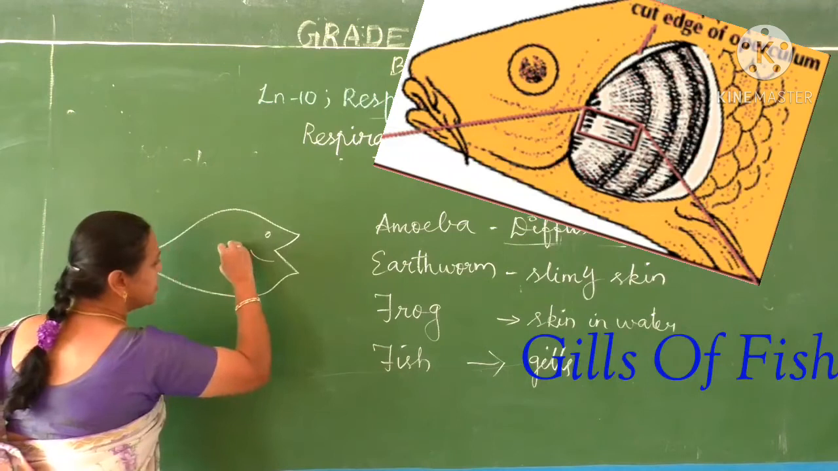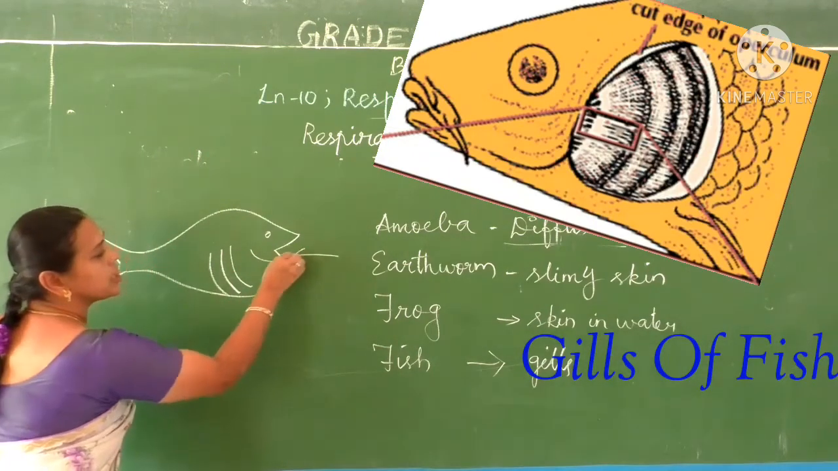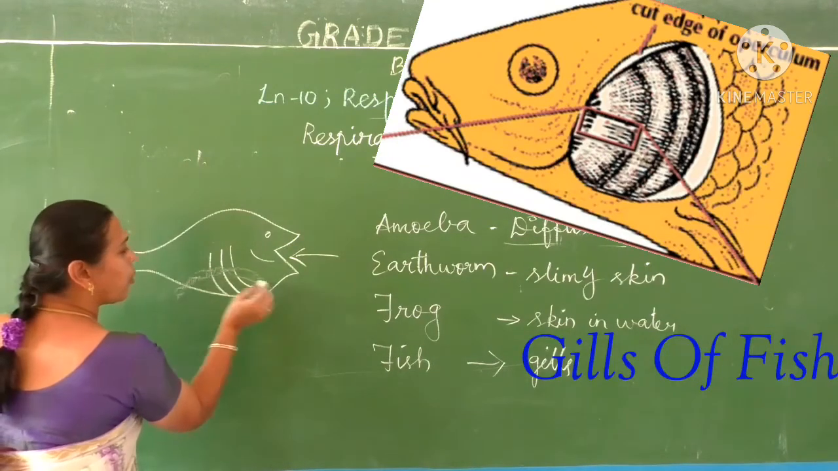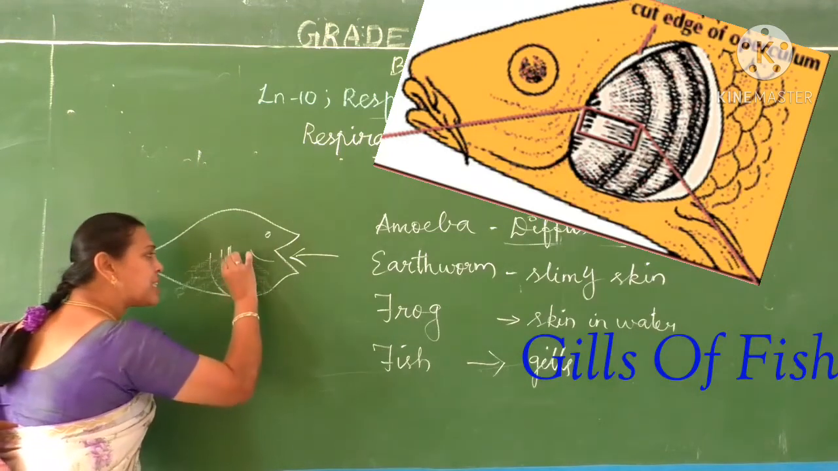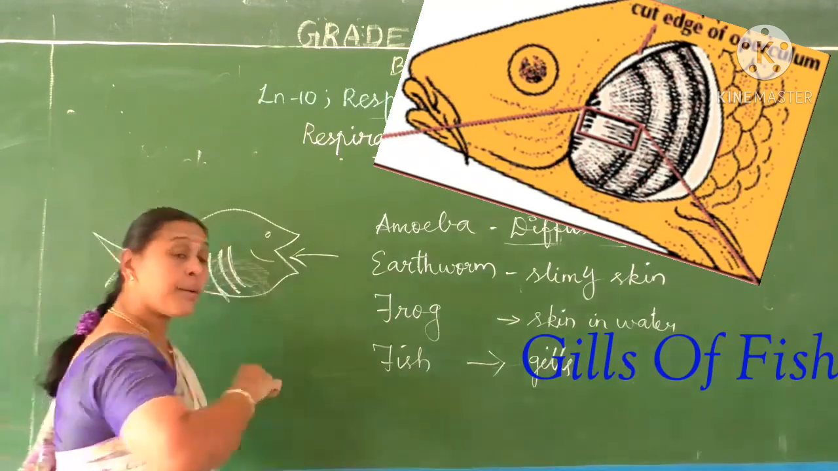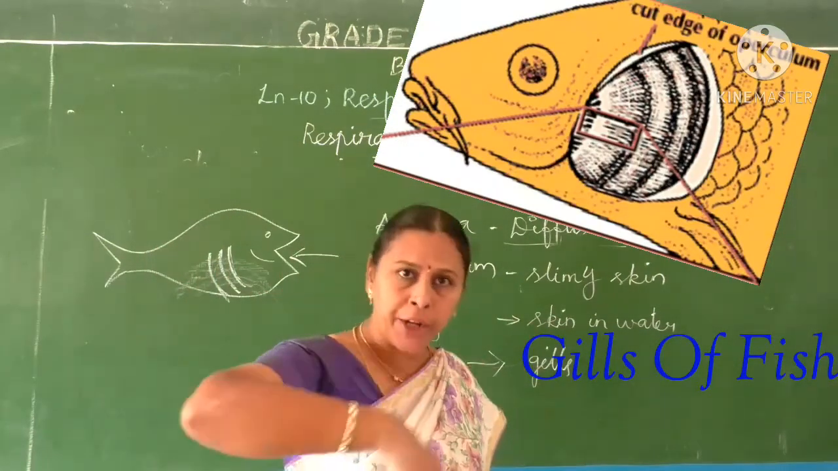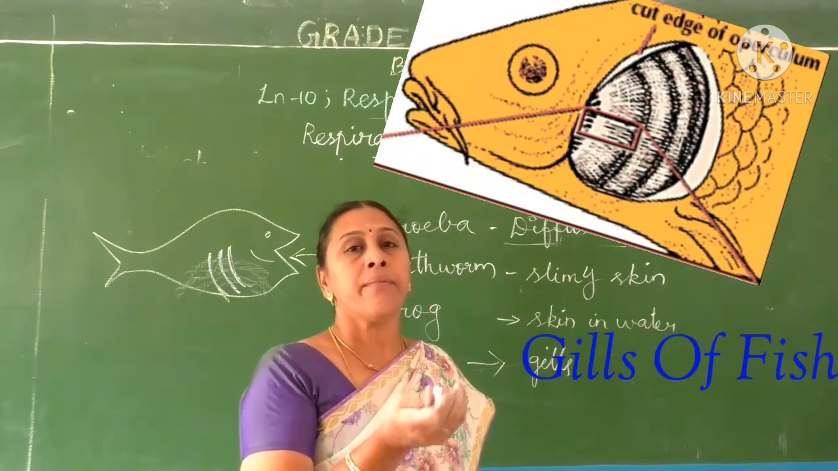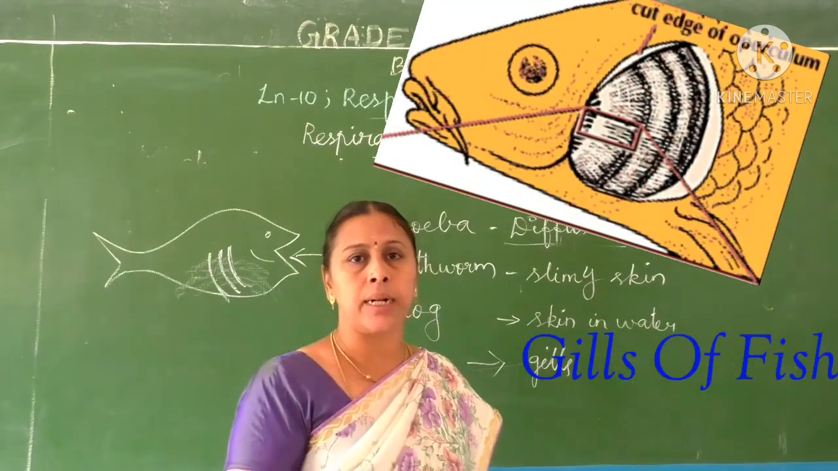And in the gills, present in the fish, the water rushes in through the mouth and passes through the gills. At that time, the gills are supplied with blood capillaries. More blood vessels are supplied to the gills, so that the blood capillaries absorb oxygen through the diffusion method.